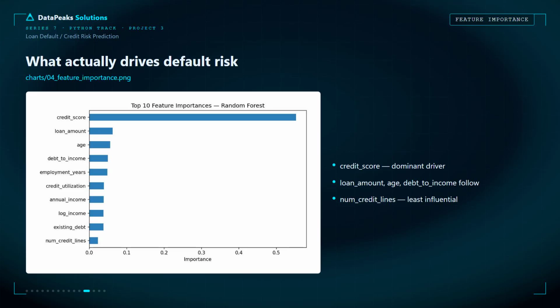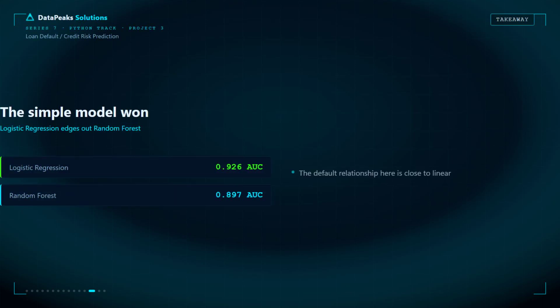After building and comparing multiple models, the results were surprising. Logistic regression achieved an AUC of 0.926, outperforming the more complex random forest, which scored 0.897. This tells us the relationship between the features and loan default is largely linear, making a simpler model the better choice. The biggest lesson? Never assume a complex algorithm is superior. Always benchmark against a strong baseline, compare performance objectively, and let the data decide which model wins.